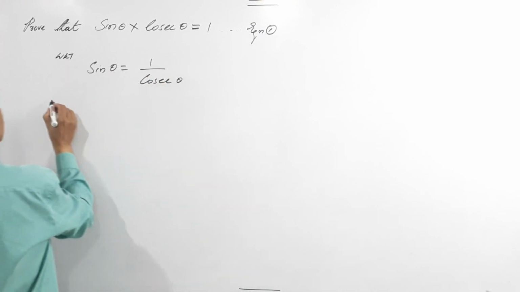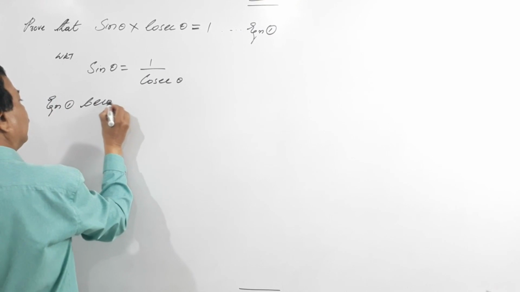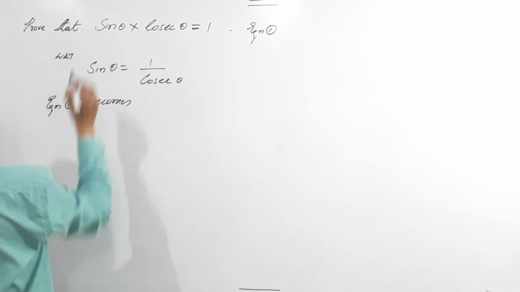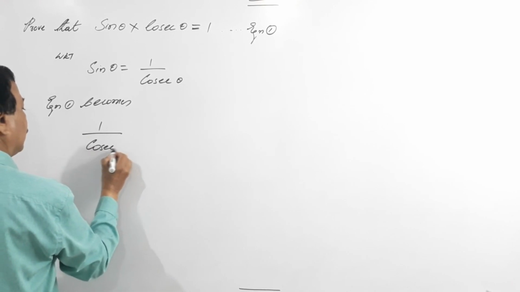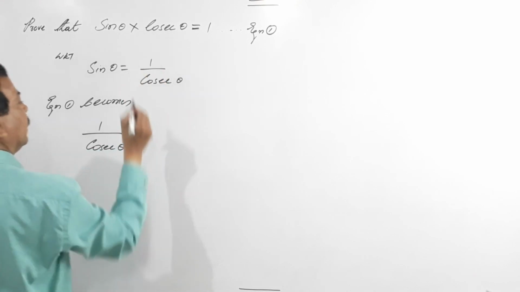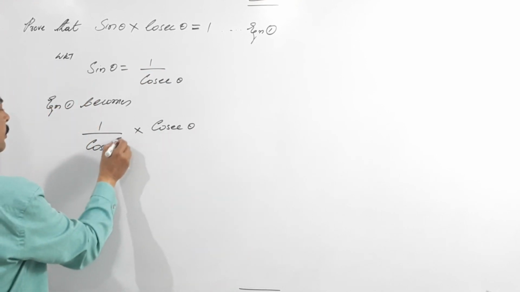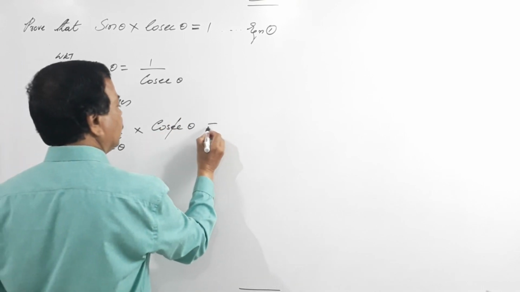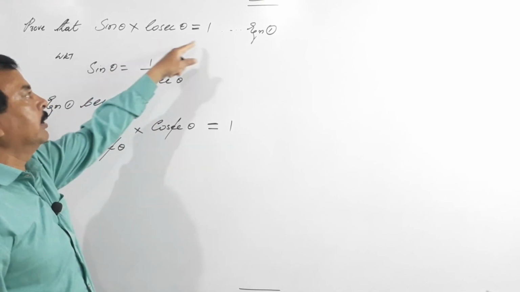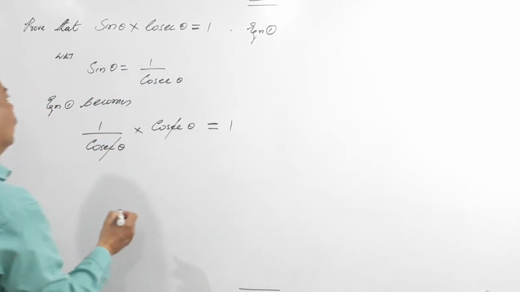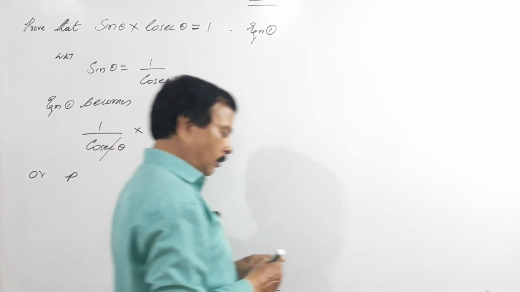Equation 1 becomes: sin is substituted by 1 by cosecant theta, into cosecant theta. So what happens? Cosecant cancels, it equals to 1. So what do we want? Sin theta into cosecant theta equals to 1. So you got it.